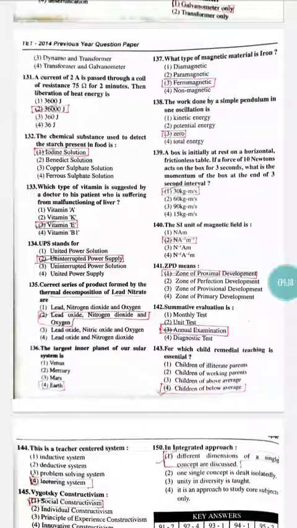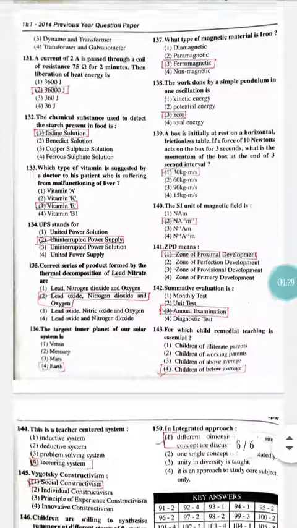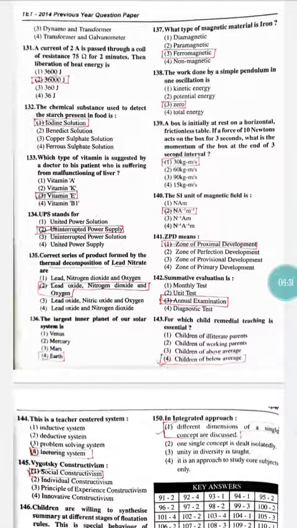The chemical substance used to detect the starch present in food is. Which chemical substance are we going to use to identify whether starch is present in food or not? So it is the iodine solution. If we add the iodine solution, we are going to detect the presence of starch in the food and sweets.